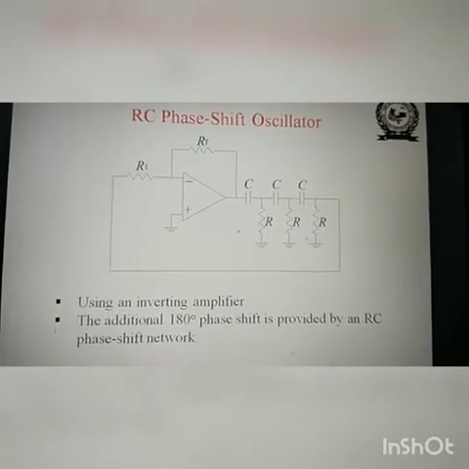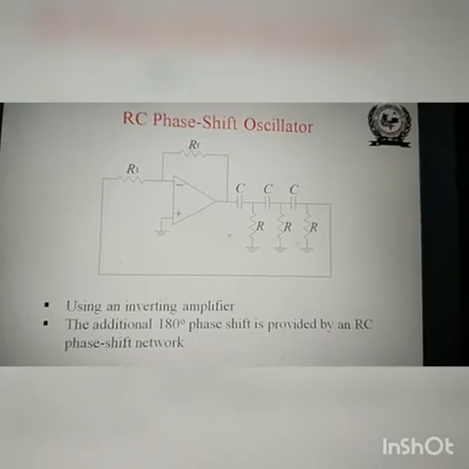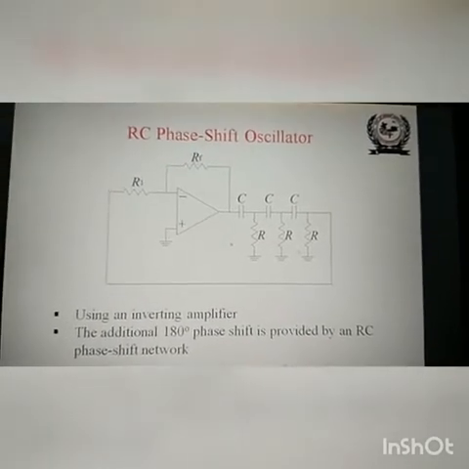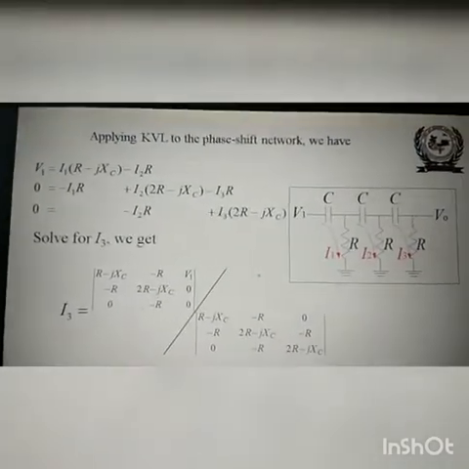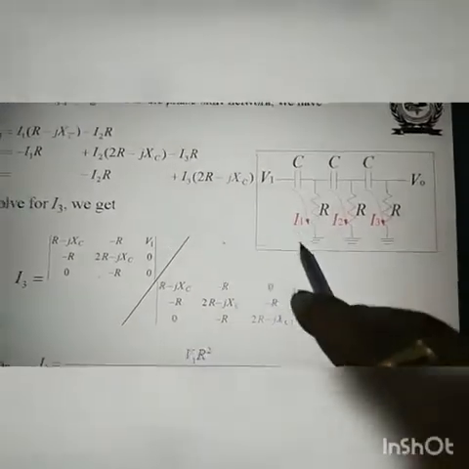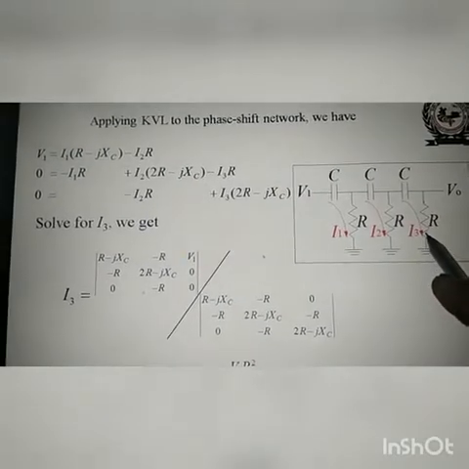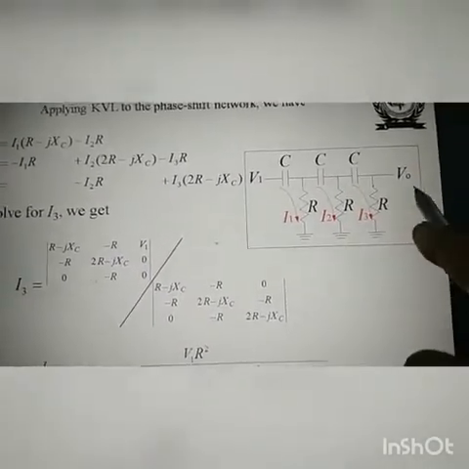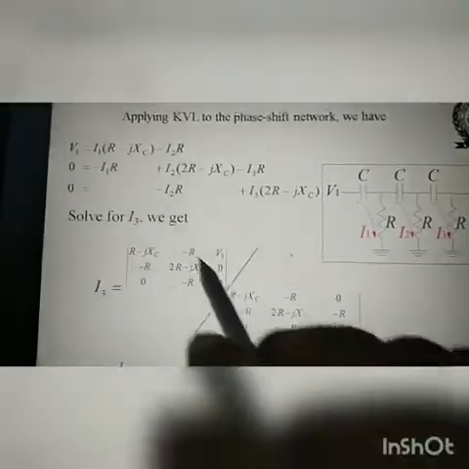Using an inverting amplifier, the additional 180 degree phase shift is provided by an RC phase shift network. You can see, apply the KVL to the phase shift network. We have here current I1, current I2 and current I3 shown. You can calculate I3 so that you can get the output V0 is equal to I3 into R.